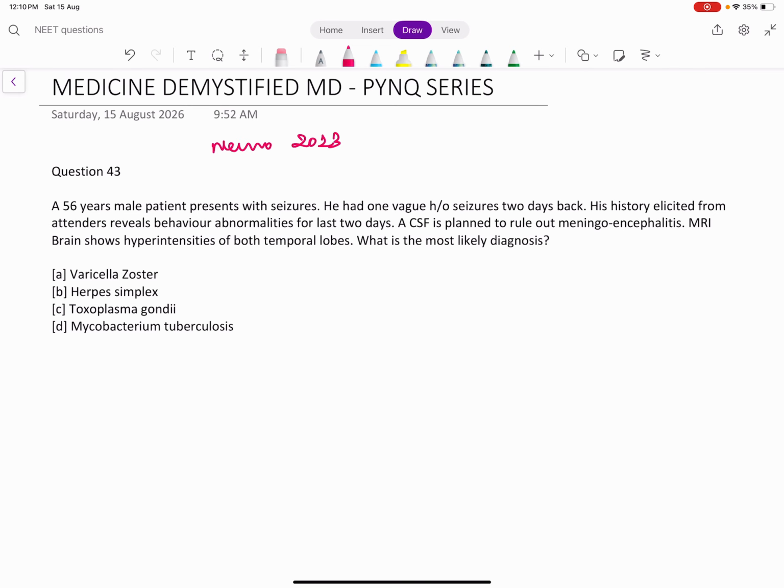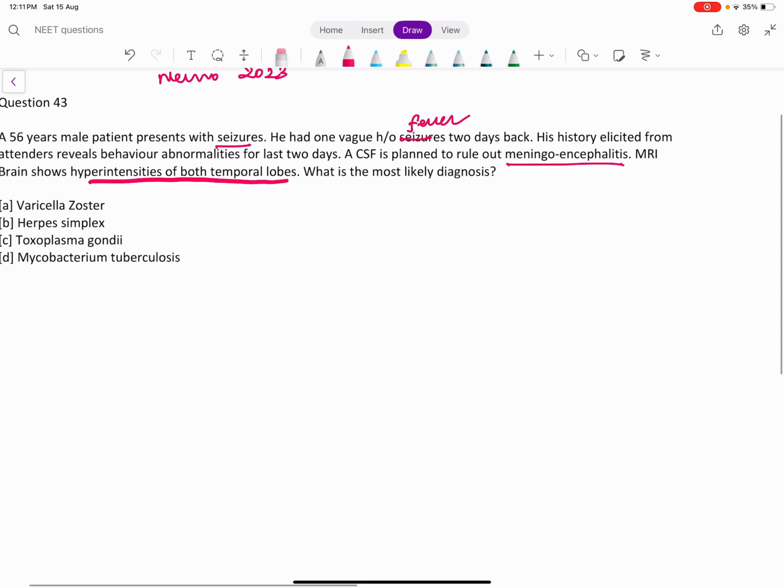A 56 years male patient presents with seizures. He had one vague history of seizures 2 days back, vague history of fever actually. His history elicited from attenders reveals behavior abnormalities for the past 2 days. CSF is planned to rule out meningoencephalitis. MRI brain shows hyperintensities in both temporal lobes. What is the most likely diagnosis? This is also one-liner type of question. We'll just discuss some basics.